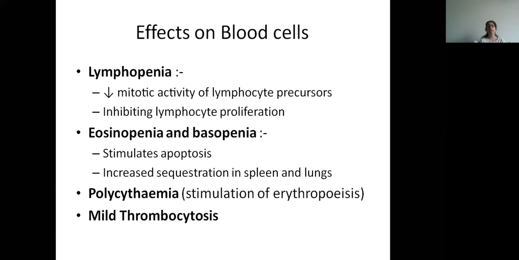So hence the chances for infection will increase, and they will not subside easily if they occur in a patient on steroid. Then it causes polycythemia, that is increased RBC count, by stimulating erythropoiesis, and there is mild thrombocytosis, that is mild increase in the platelet count also.